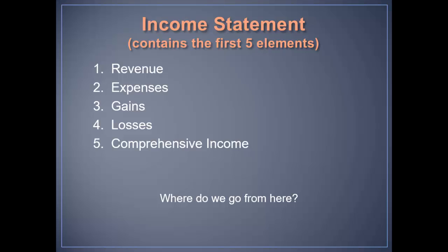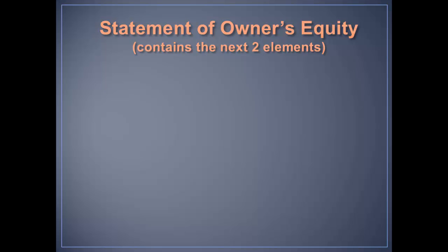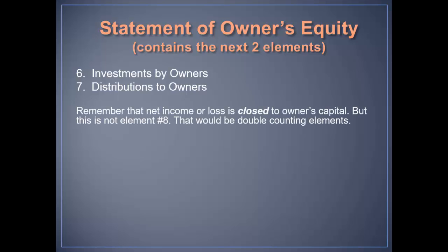So where do we go from here? These 5 elements: revenue, expenses, gains and losses, and comprehensive income. So the statement of owner's equity contains the next 2 elements: investments by owners, distributions to owners. That's 6 and 7 of the elements. Next statement, of course, would be the balance sheet.